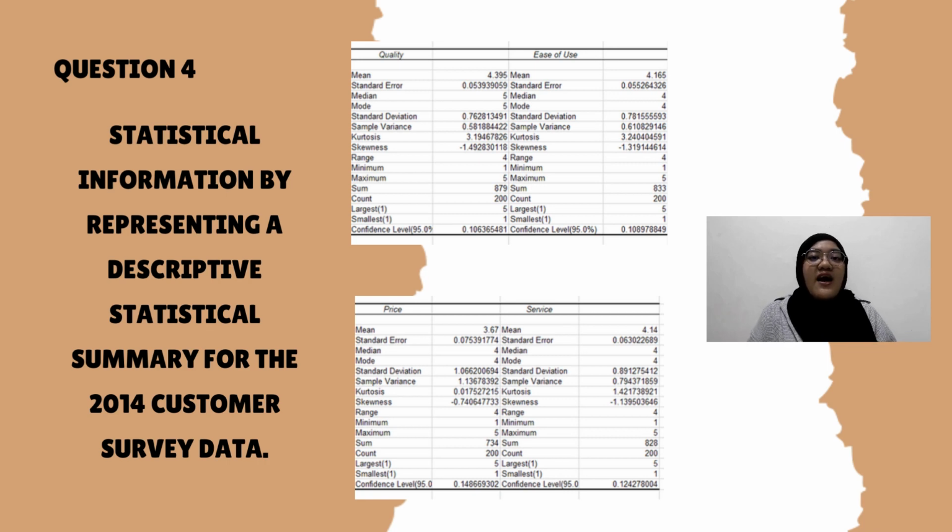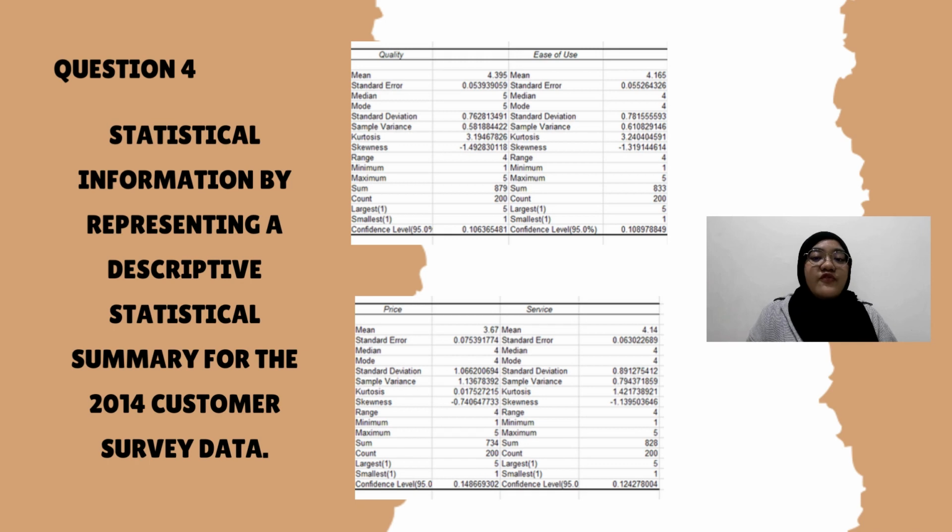From the data I have prepared, which is the descriptive statistical summary for the 2014 customer survey data, it includes quality, ease of use, price, and service. Mean is the measure of central tendency of a data set if it does not have outlier values. Other than that, it is also used to compare different data sets.